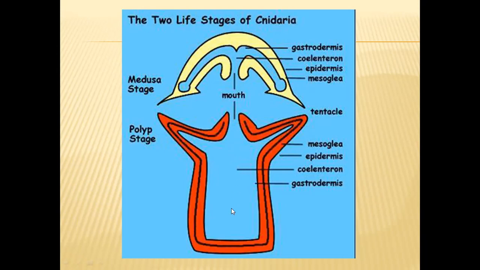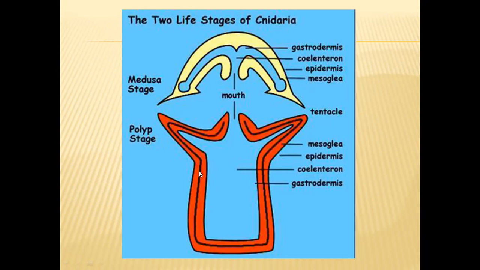So they have a coelenteron which is present inside the body, and this coelenteron is acting like a circulatory system. Through the mouth, they take food into the coelenteron. In the coelenteron, digestion takes place. Digested food materials enter the cells in the body walls through the cells present in the gastrodermis. So through the gastrodermis, food materials enter the body, and oxygen also enters through the gastrodermis.